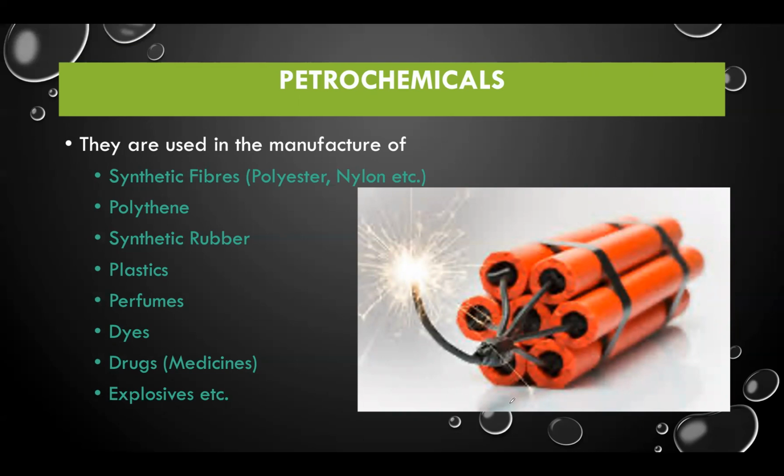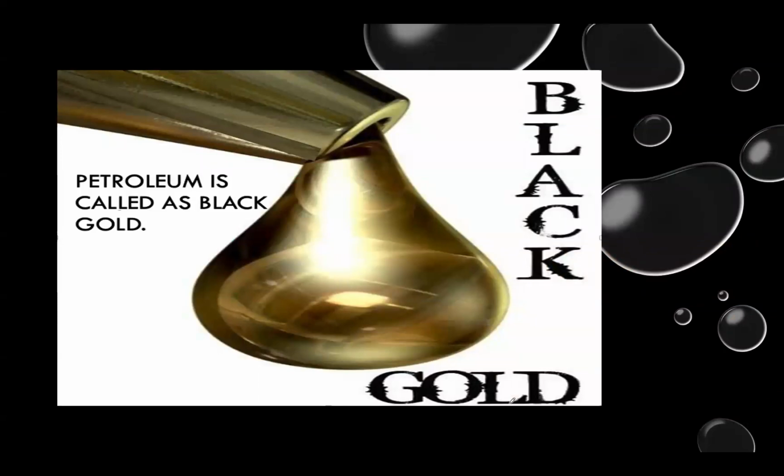And we obtain hydrogen gas also from petroleum, and that is used for the preparation of fertilizers and so many chemicals also. As petroleum is very important, we obtain lots and lots of products out of it, and it is economically very important for us. That is why petroleum is also referred to as black gold, due to its economic significance. So you know that petroleum is a fossil fuel, so its amount is very limited in nature. That's why we should use it judiciously. We should not waste petroleum and petroleum products.